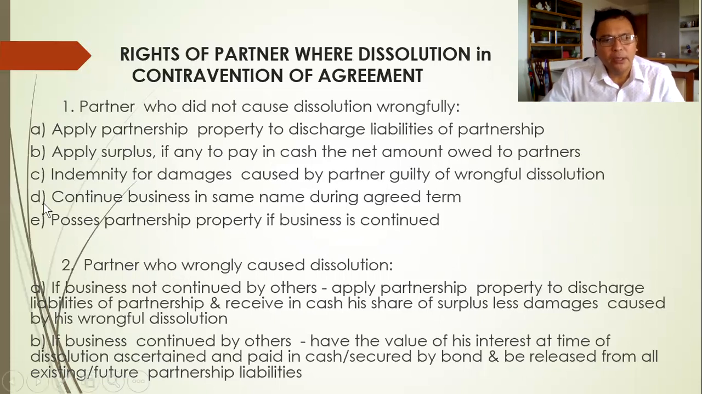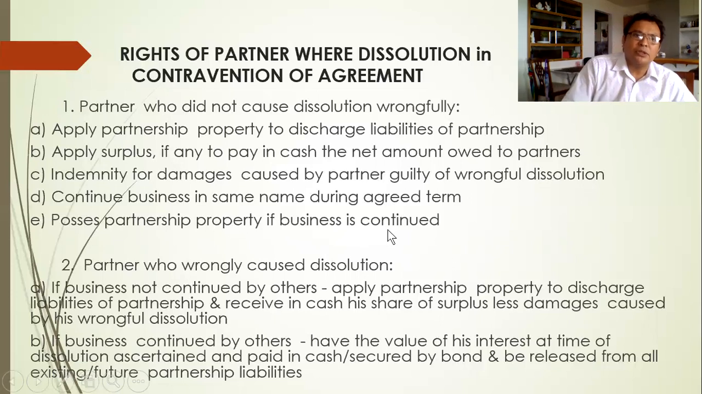Number 3, continue business in the same name during the agreed term. So if there are still pending transactions, then the business is continued, and possess partnership property if the business is continued. So these are rights of a partner. But if a partner is the one who causes dissolution, to the partnership.